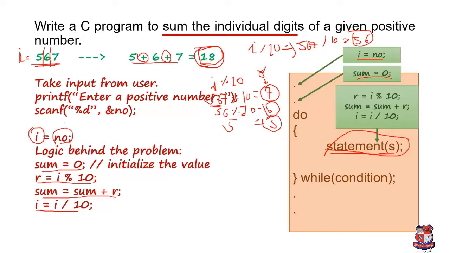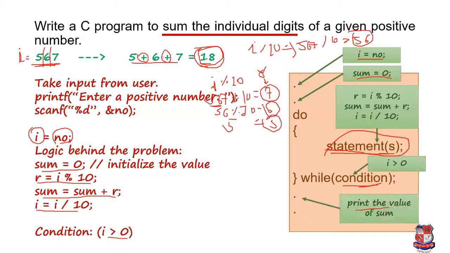Okay, and at the end we'll write the condition, because till now in the do while loop we have not mentioned the condition. So over here we mention the condition, and it will be I greater than 0. Okay, and we will print the value of sum over here. Now we'll see the demonstration of this program in Turbo C++.